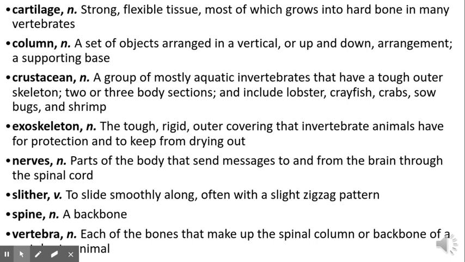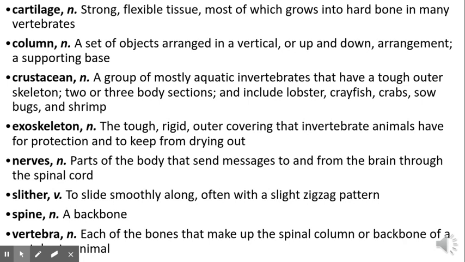All right, here are some words you'll hear today. Cartilage, a strong, flexible tissue, most of which grows into hard bone in many vertebrates. Column, a set of objects arranged in a vertical or up and down arrangement, a supporting base. Crustacean, a group of mostly aquatic invertebrates that have a tough outer skeleton, 2 or 3 body sections, and include lobsters, crayfish, crabs, sow-bugs, and shrimp. Exoskeleton is the tough, rigid outer covering that invertebrate animals have for protection and to keep from drying out.